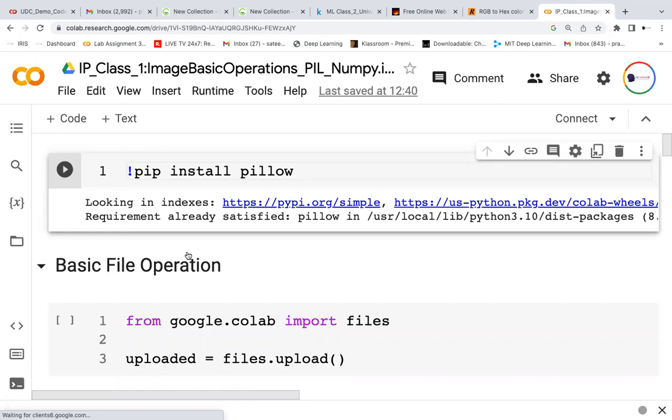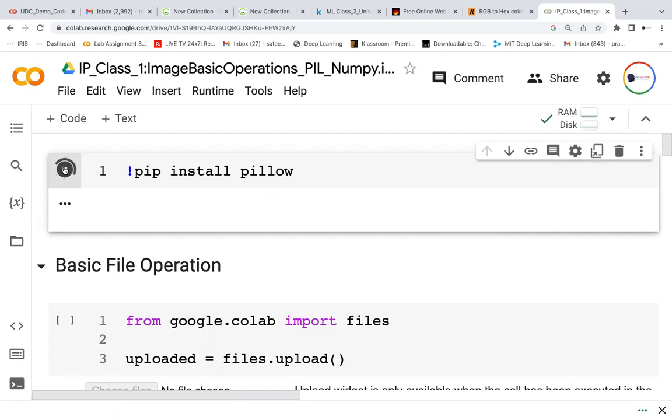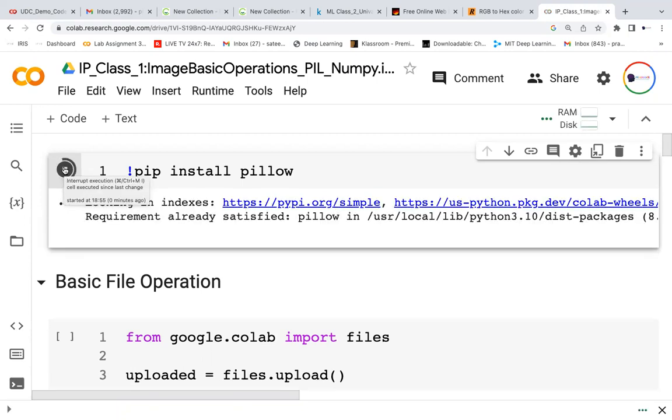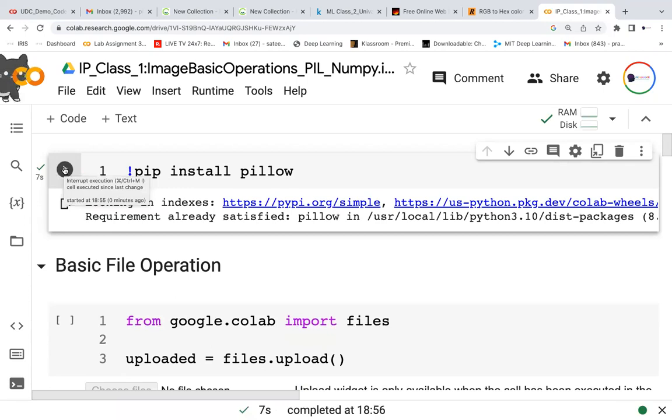Before we jump into that, we should first install all these libraries, as they are not pre-installed. Only NumPy will be pre-installed, but other things like OpenCV, if you are using it, you should install. If you are using sklearn or anything else, it may not be pre-installed, so you should install it. Even TensorFlow and PyTorch, you should install. So all these libraries we should install.